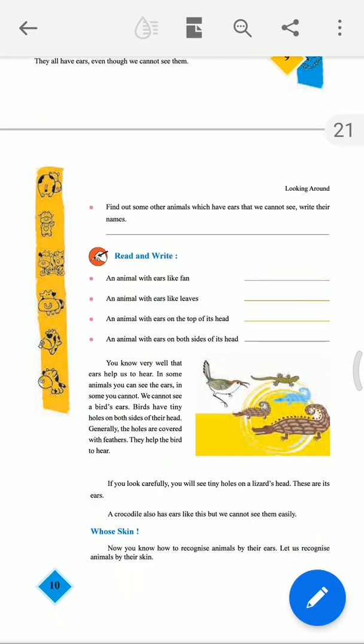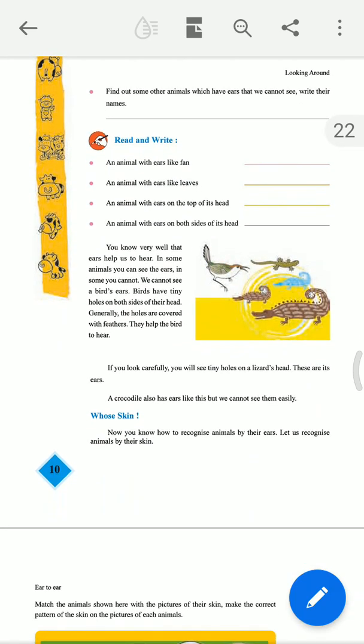Next point, find out some other animals which have ears that we cannot see. Write their names. In the read and write points, you have to note down one animal with its special characteristic, such as ears like a fan, ears like leaves, ears on the top like a hat, ears on both sides like a hat.